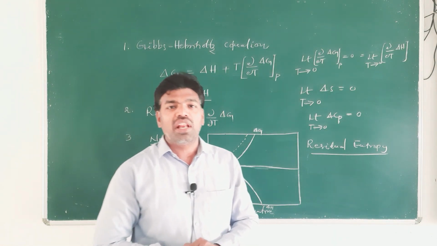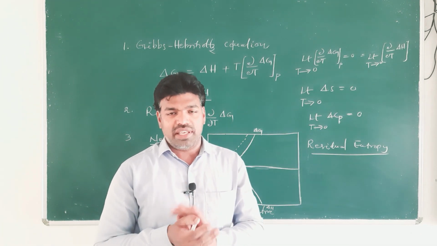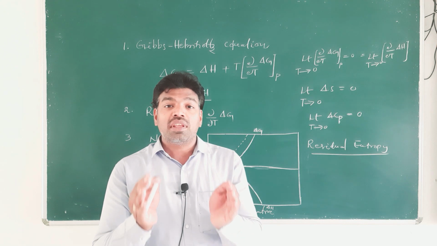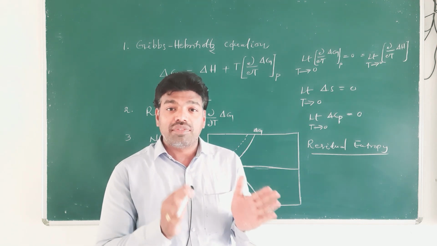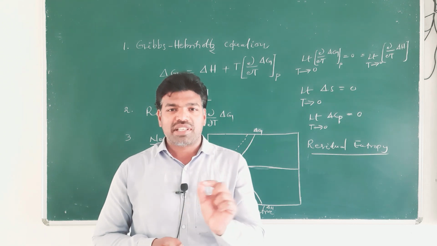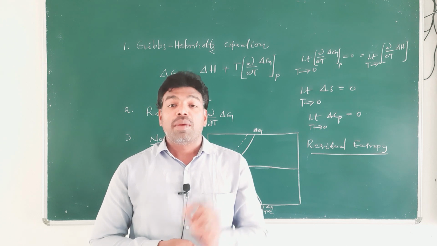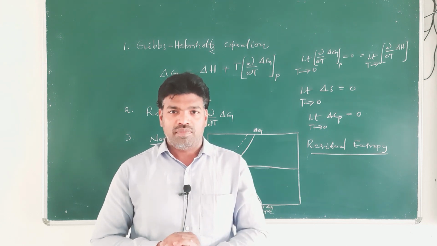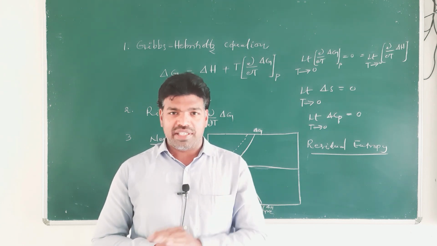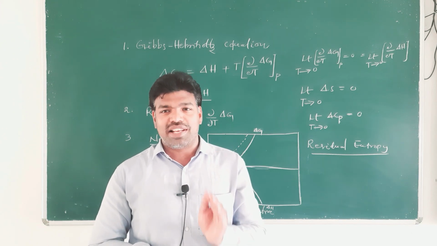Therefore, the third law of thermodynamics in a nutshell is that entropy of every substance may become 0 at absolute 0 of temperature, but it does so in the case of perfectly crystalline solids.